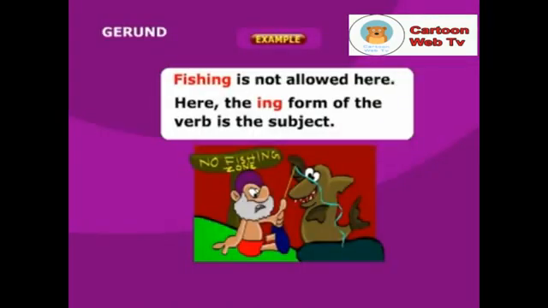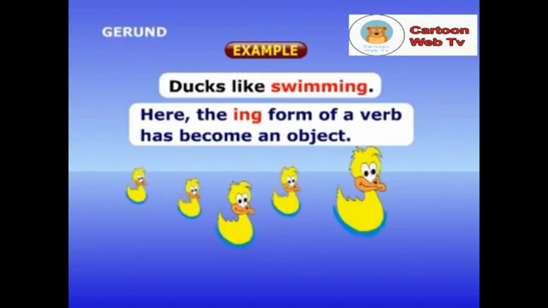Examples: Fishing is not allowed here. Here, the -ing form of the verb is the subject. Ducks like swimming. Here, the -ing form of a verb has become an object.